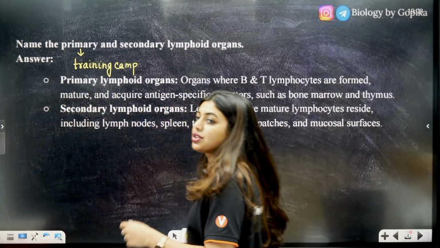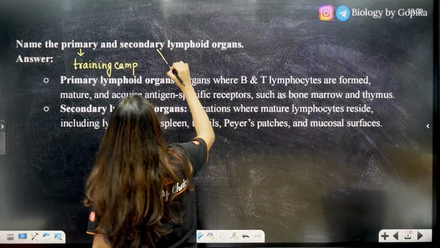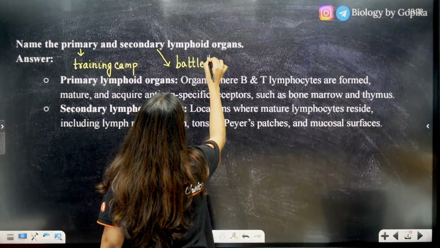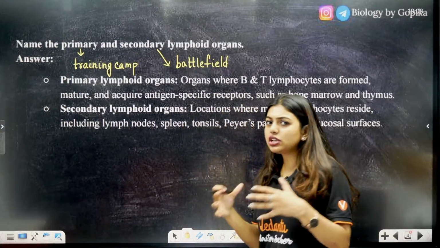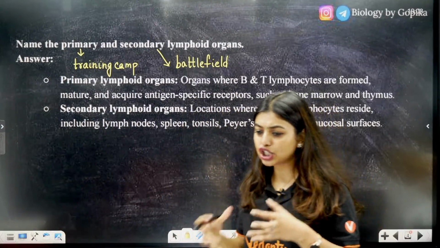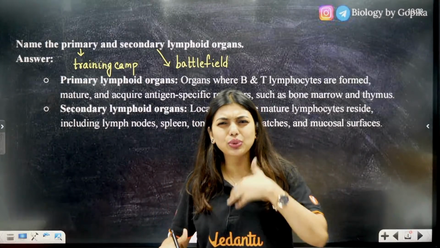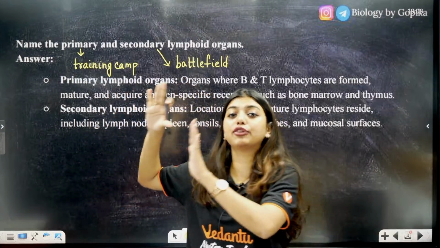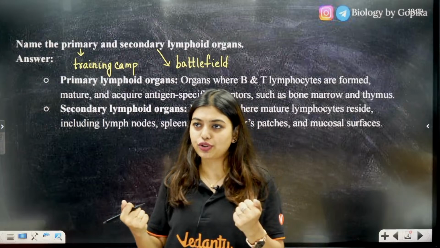Yes. So look here students, it's visible, right? So the primary lymphoid organ is like a training camp, and the secondary lymphoid organ is like a battlefield. Why am I saying this? Because in the primary lymphoid organ we are doing the production, basically the training. And the battlefield is a different place where they will be encountering the antigens, right?